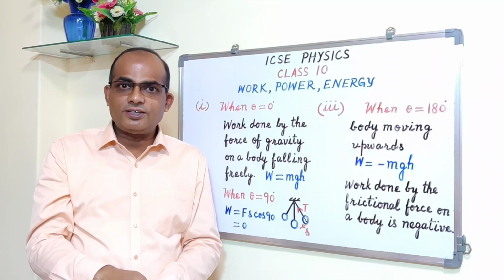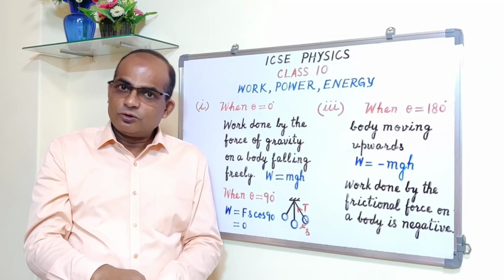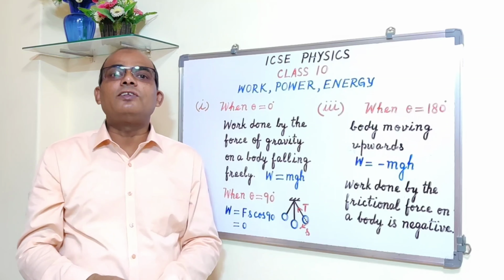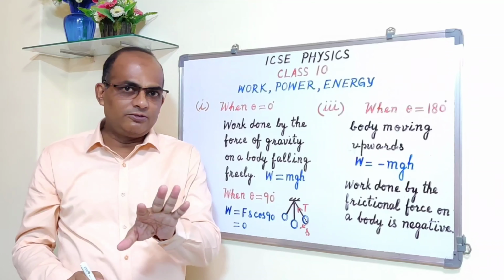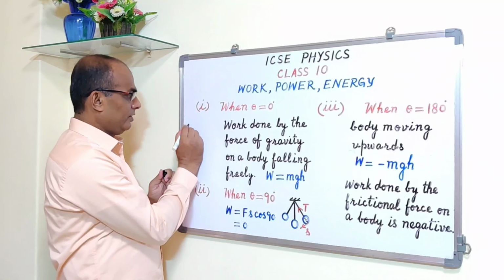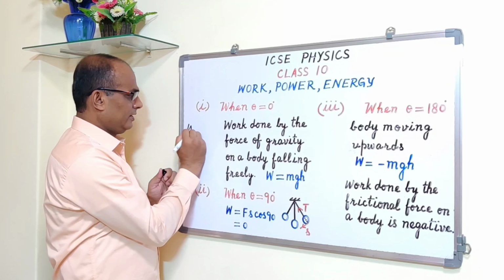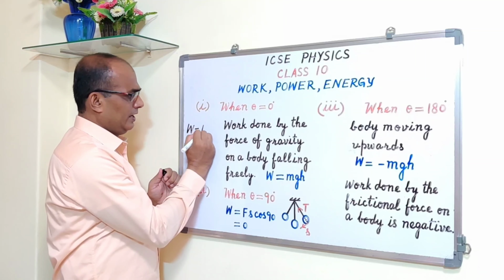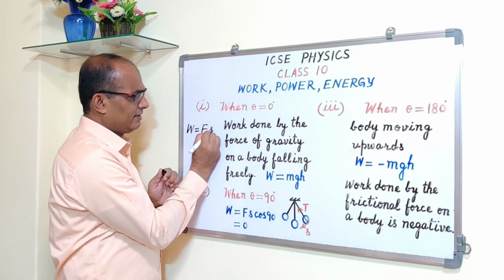So both are along the same direction. That means theta is equal to 0. So we'll apply the formula, work done W is equal to F into S.